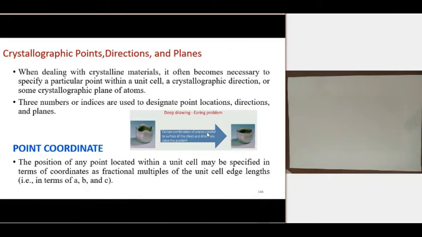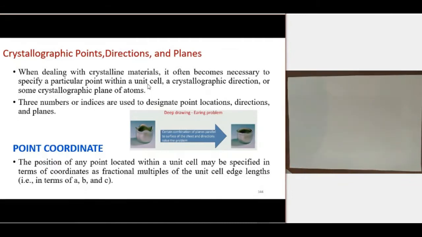So in all these cases, we should know the directions and the planes of the crystal structure. So that is the importance of crystallography: points, directions, and planes. When we deal with crystalline materials, it often becomes necessary to specify a particular point in the unit cell. So there we use crystallographic points.